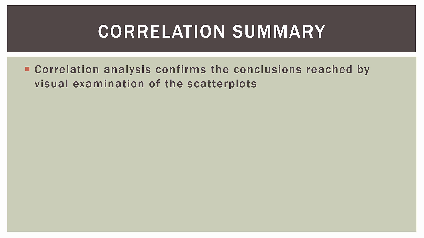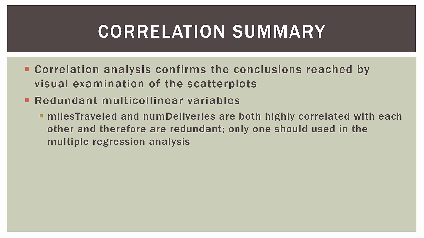So the quick summary. The correlation analysis confirms the conclusions we reached by visual examination of the scatter plots. So we have some redundant multicollinear variables. So miles traveled and number of deliveries are both highly correlated with each other and therefore are redundant. Only one should be used in the regression analysis in the end. And we'll see how that all pans out as we build our model.